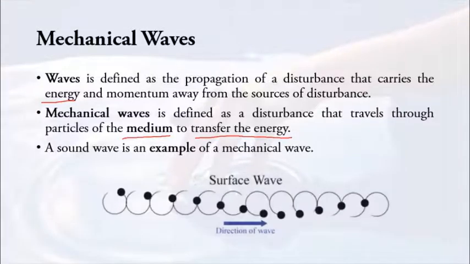Whereas for the last type, the movement of the particles is a circle. This is what we call surface wave. It is a combination of transverse and longitudinal wave. Surface wave is not in our syllabus, but I'm just going to introduce it to you. What is a surface wave? It is a combination of transverse and longitudinal wave. The particles move in circles while the wave is going from left to right.